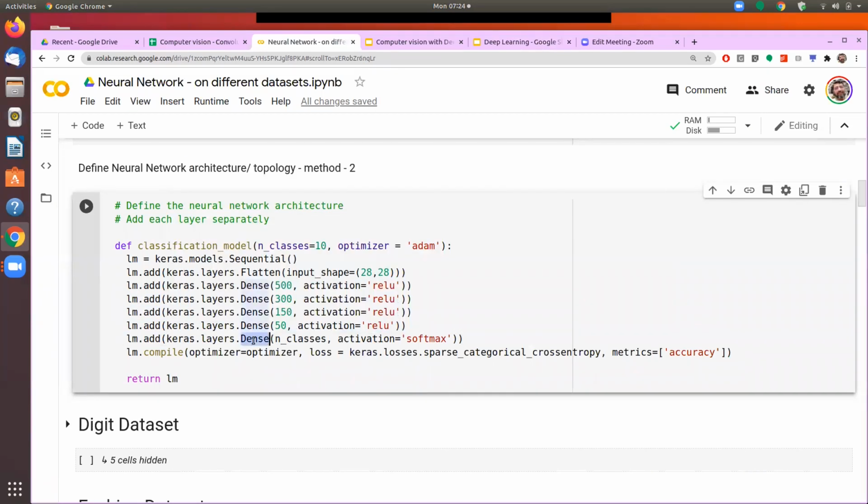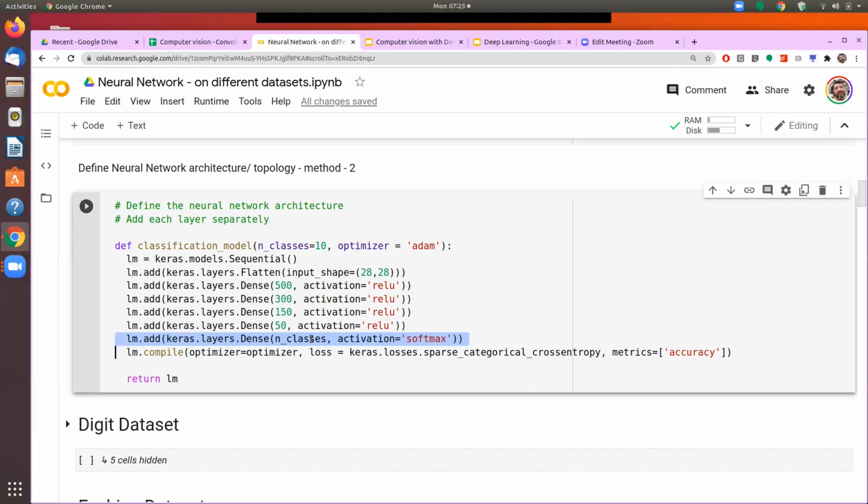And in the end, the last one becomes the output layer, in which the main difference would be that the number of neurons that we'll have here will be equal to the number of classes in which we want our input to be classified. So if we are dealing with the fashion data set or the digits data set, in both the cases, we are trying to classify our input into 10 different categories, either the 10 different digits or 10 different types of objects.